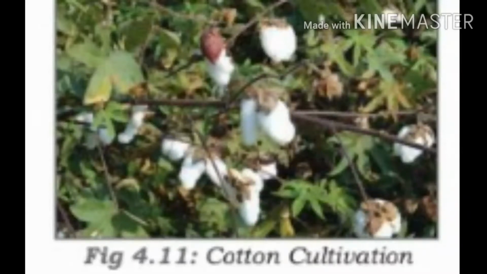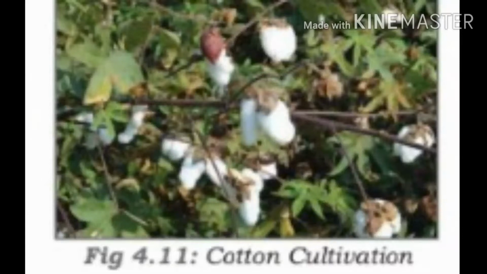Cotton is a type of fiber crop which provides raw material to the cotton textile industry. Clear? Then what type of climate is required? High temperature, less rainfall and 210 frost-free days are required. Then soil type: it is easily cultivated in black soil and alluvial soil.